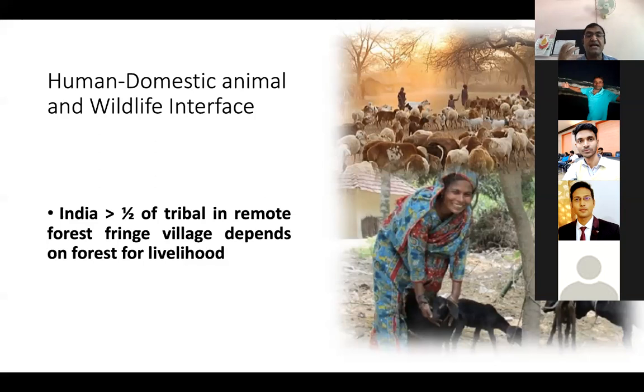So the biggest problem and challenge we are going to face is in the vicinity of the forest, जहाँ पे intervention होता है. उसका buffalo आया, मैं अभी फोटो दिखाऊंगा, उसके buffalo आए, उसके sheep and goats आए, वो एक ही जगह पे पानी पिया, वहां पे दूसरे wild animals आए and they start infecting. For example, you can take the example of FMD spread. You can take the example of brucellosis. So these are some of the areas where there is a chance of spilling of the organism from wild animals to human beings or to their domestic animals.